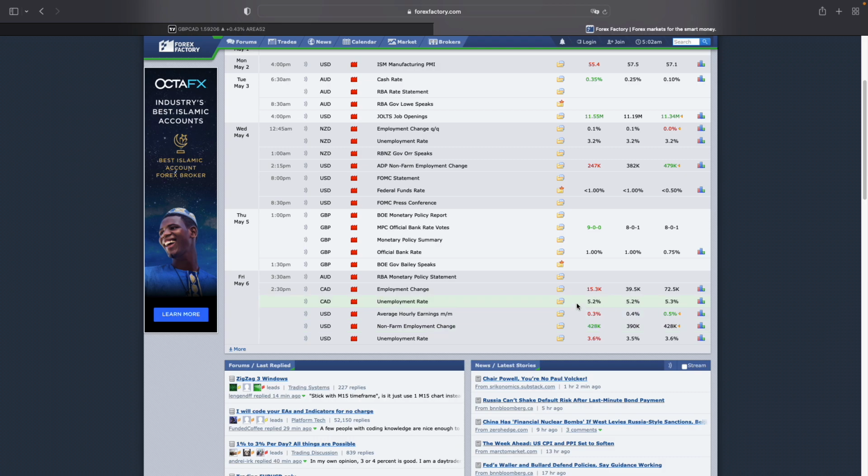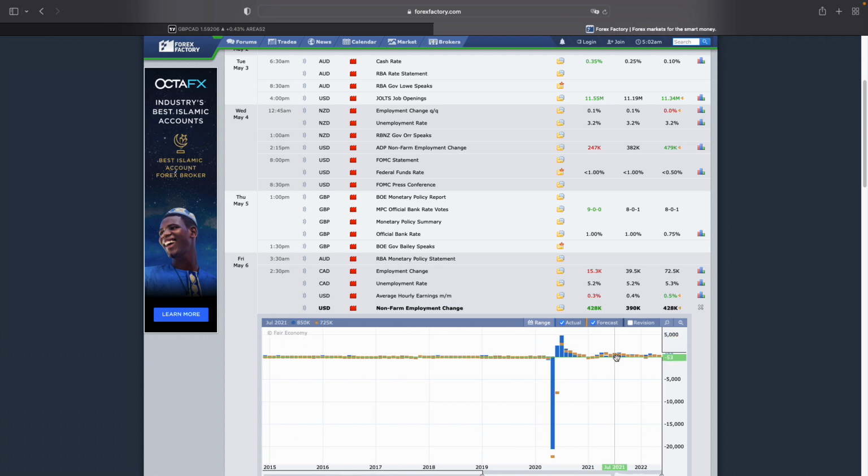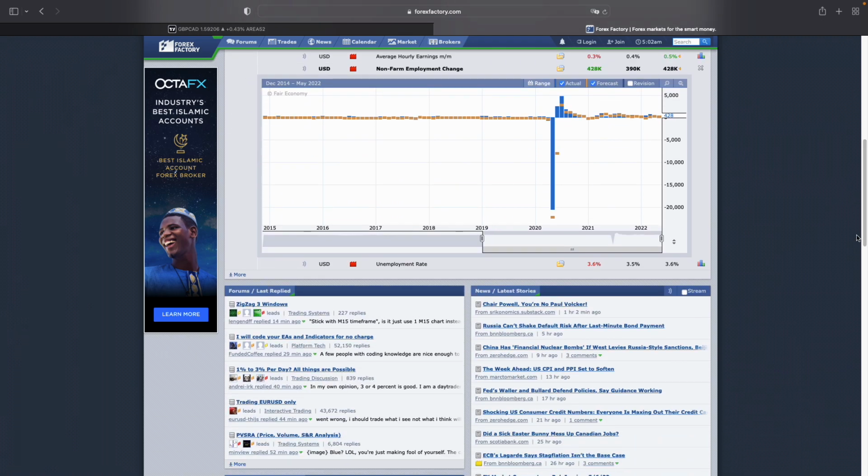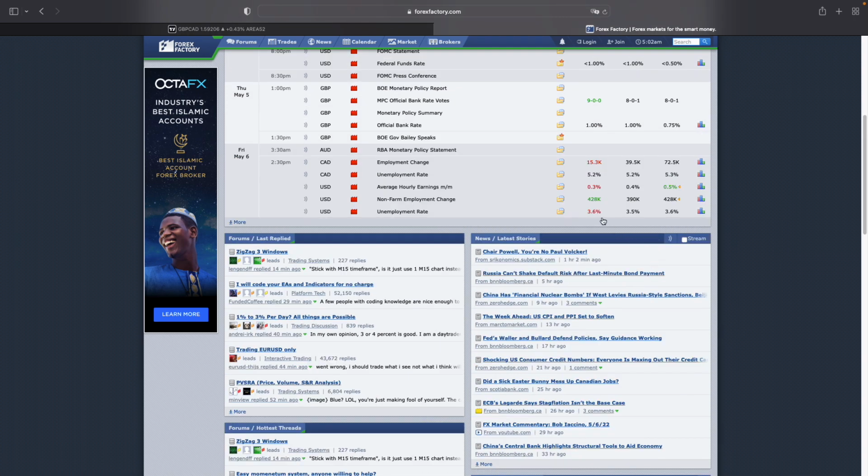NFP, a lot of people were asking about the NFP yesterday, so I've done an analysis to say that we can expect the NFP to be negative. However, I'm not sure if this number was correct over here. This 428 that was received, because it's the same as, yeah, it was 430. The previous was 438. Yesterday we got 428, if I'm correct. The unemployment rate is still the same. The average hourly earnings dropped to 0.3%, which is quite bad because of the interest rate that was increased.